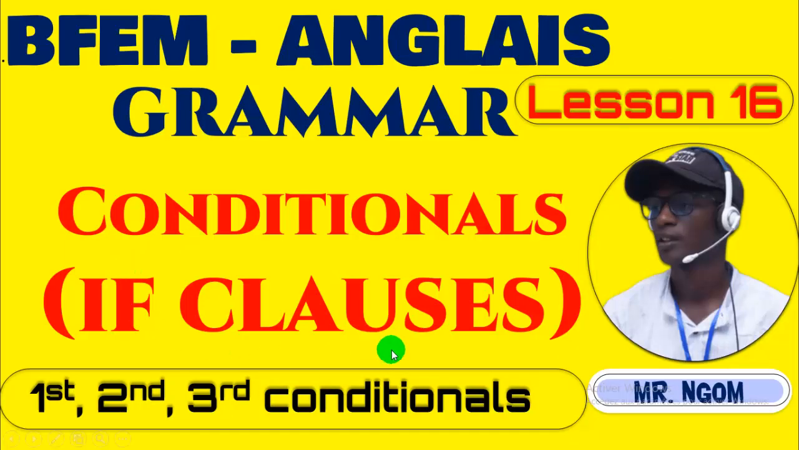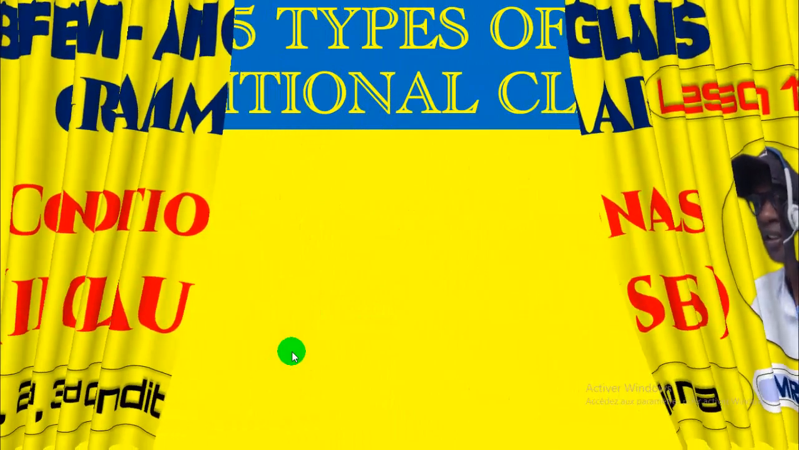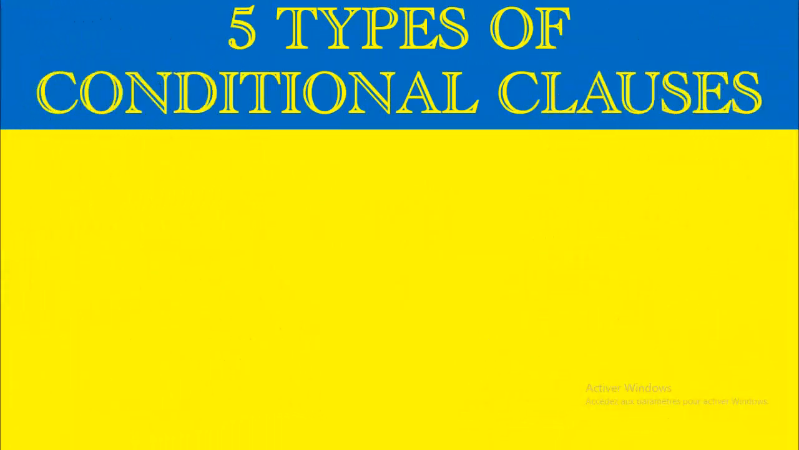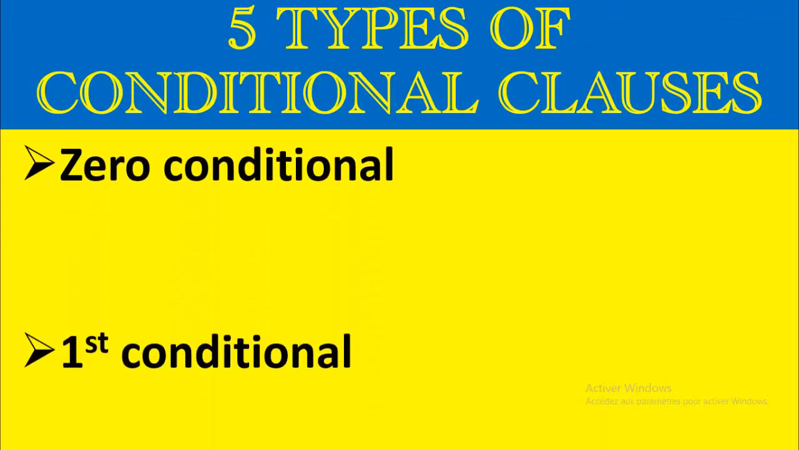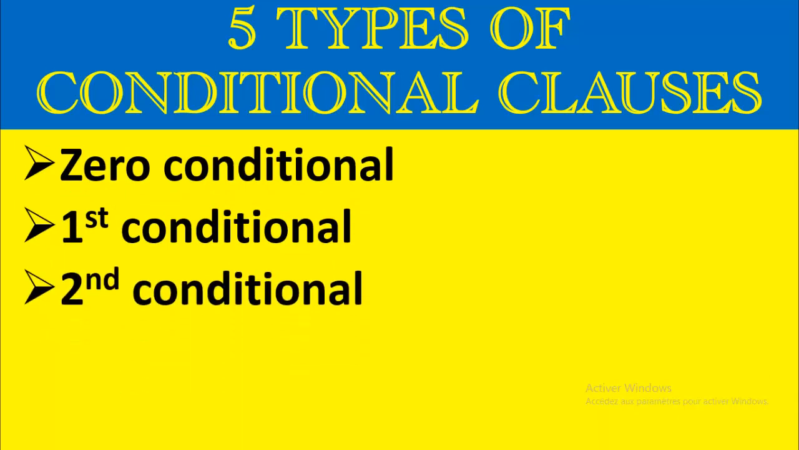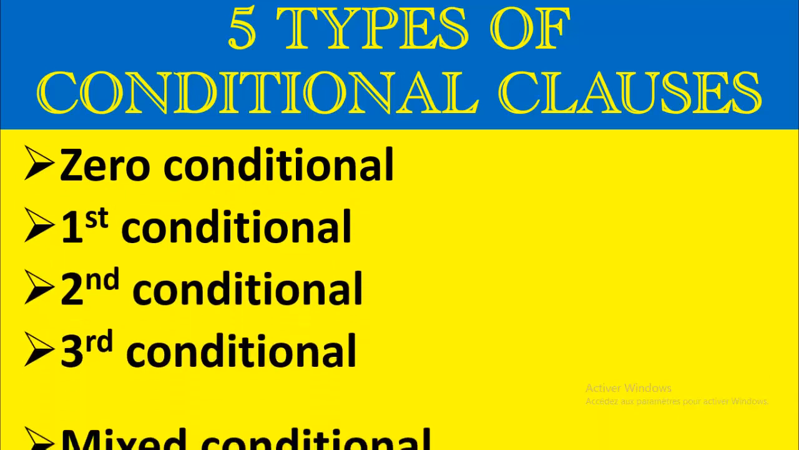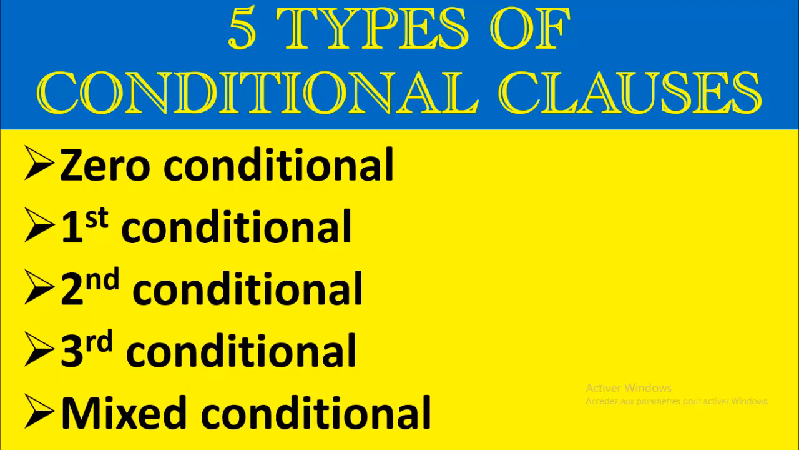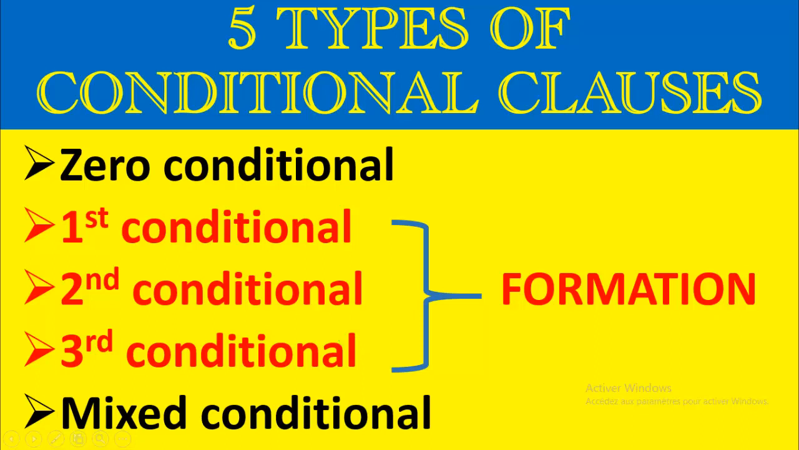As I told you a while ago, today's lesson is a grammar lesson, and it is about the first conditional, second conditional, and third conditional in English. In English, we have 5 types of conditionals: zero conditional, first conditional, second conditional, third conditional, and mixed type conditional. But in this video, we will focus on first, second, and third conditional, the formation. And in another video, we will see other aspects of the lesson.